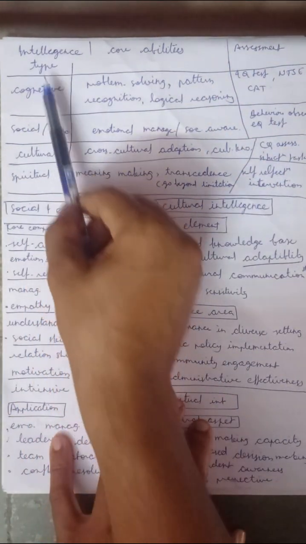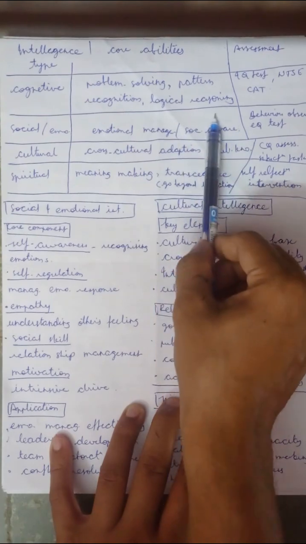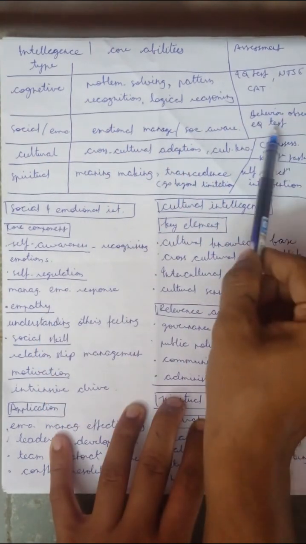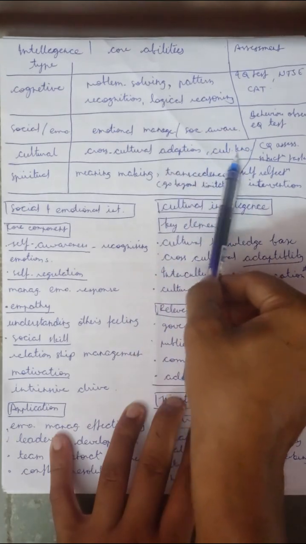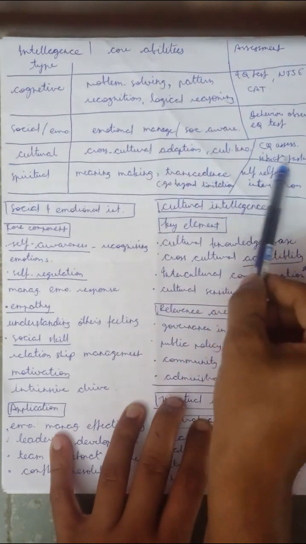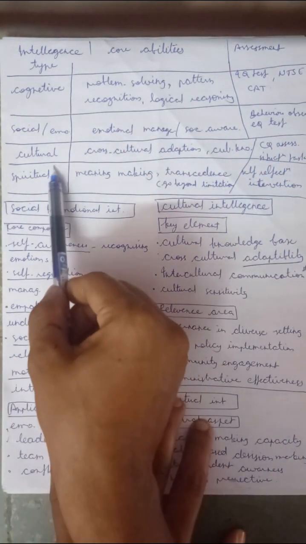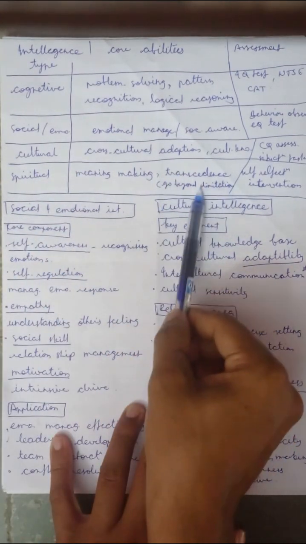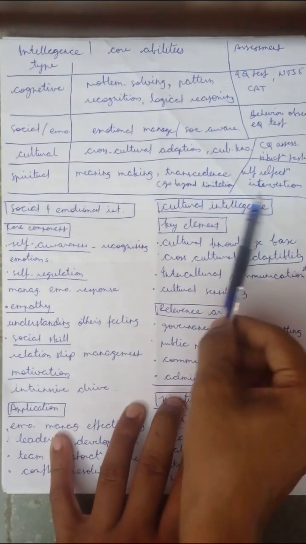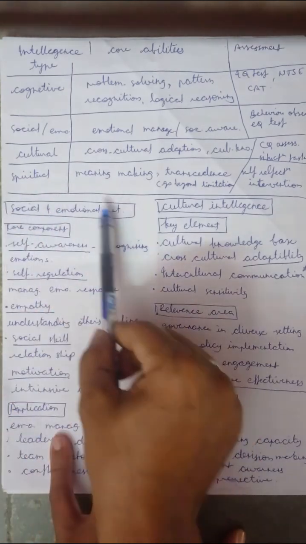Social emotional intelligence: emotional management and social awareness abilities, and behavior observation and EQ test. Cultural intelligence: cultural adaptation and cultural knowledge abilities, and CQ assessment and situational task. Then spiritual means meaning making. Transcendence means going beyond the limitation. So self regulation and intervention. Then the social and emotional intelligence.